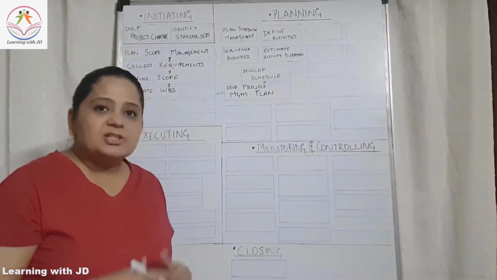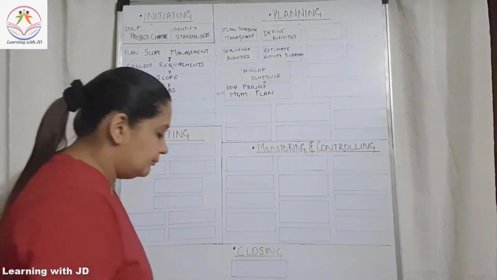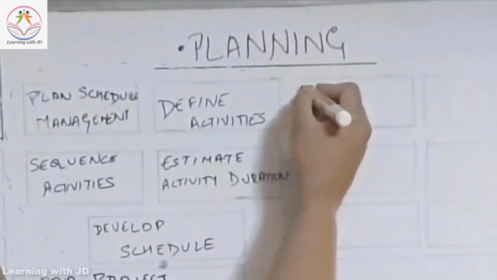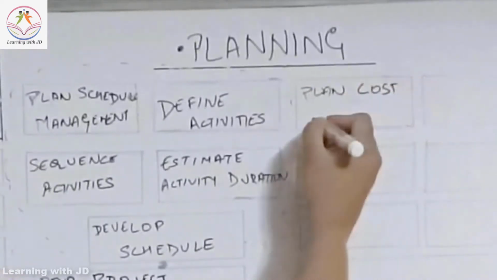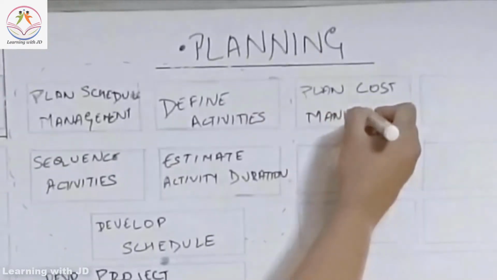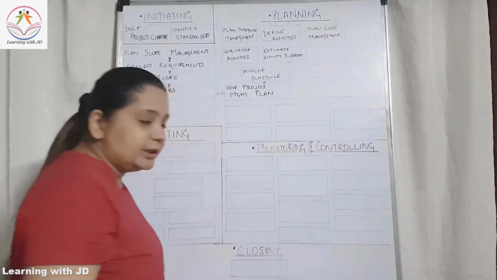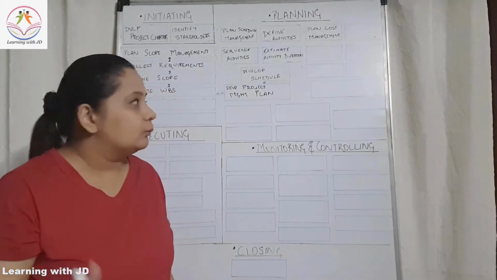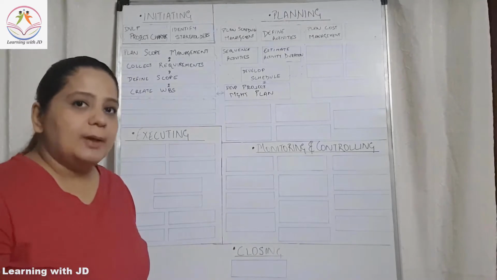We've done scope, we've done schedule, now we are going to do the third important aspect, that is cost. Similarly, and I'm going to repeat it all the time, we are going to do plan cost management. You are going to mention how you are going to manage your cost. How will you estimate, how will you determine the budget, how are you going to control the cost, how will you ensure it doesn't go more than what was fixed. All that will be a part of your plan cost management.